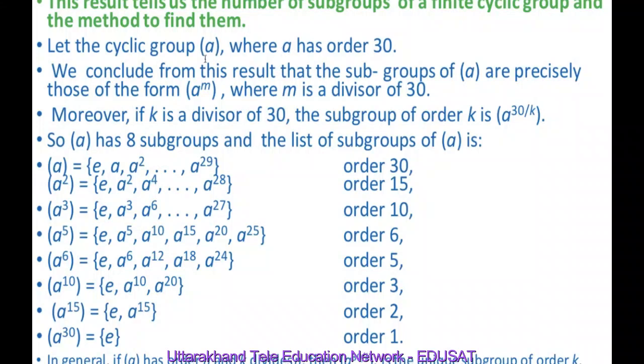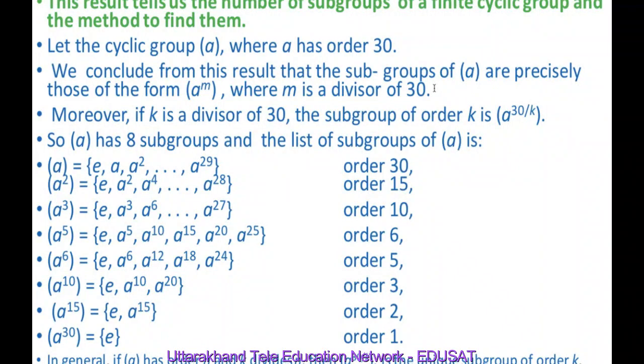And we know that the order of a cyclic group is nothing but the order of its generator. So if the order of A is 30, then the order of the cyclic group generated by A is also 30. So we conclude from this result, which we proved just now, that subgroups of the group generated by A are precisely those of the form A raised to power m, where m is a divisor of 30. And we know that the divisors of 30 are 1, 2, 3, 5, 6, 10, 15 and 30.